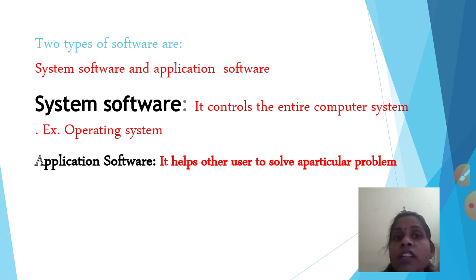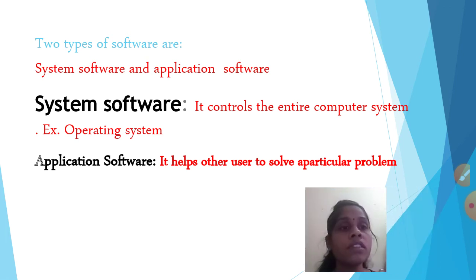Operating system is working for us, and application software we can go inside and we can use it for our work. Okay, these are the two types of software, and here our chapter is ended. Now today I will explain to you how to write down the question answers. Today we have only two topics remaining. That's why today's video is very short, and in our next video we will start our second chapter.